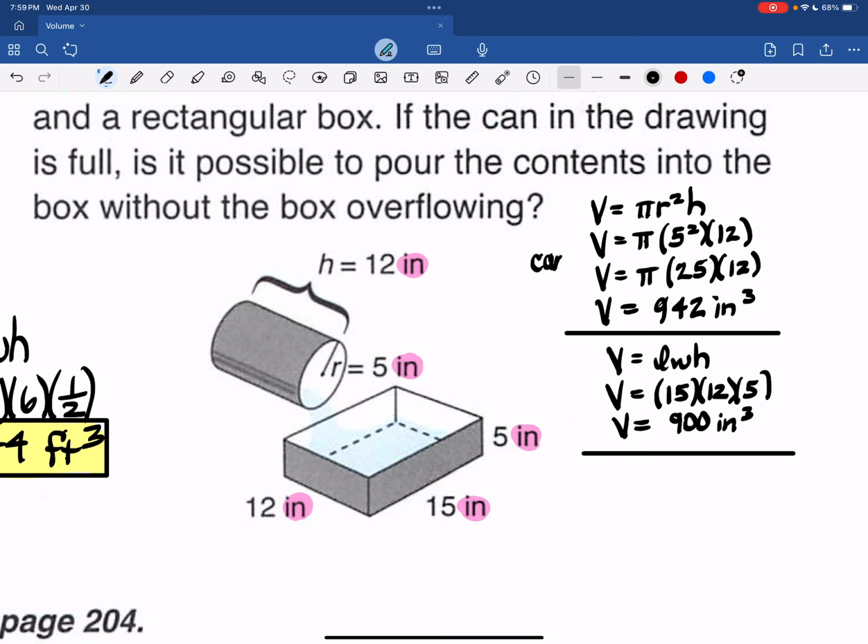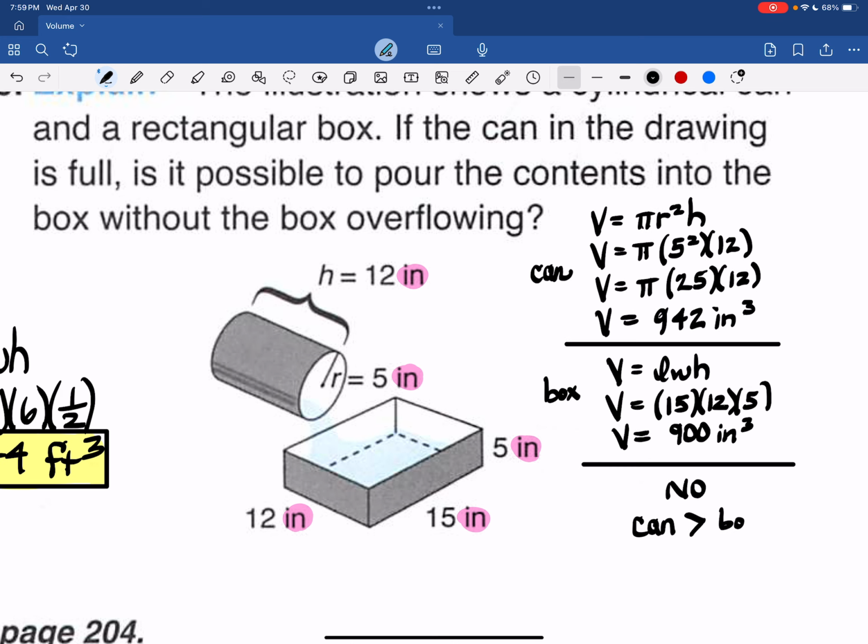Will the contents of the can fit in the box? The answer is no. The can is greater than the box. The can is 942. The box is 900, so the answer is no. It would not fit. That would overflow. I like that question too.